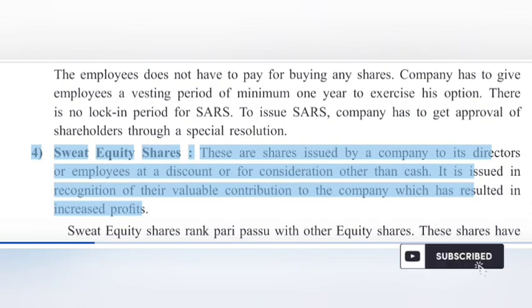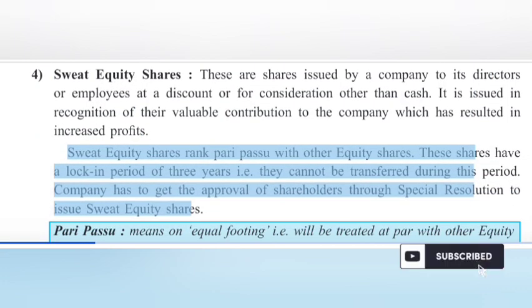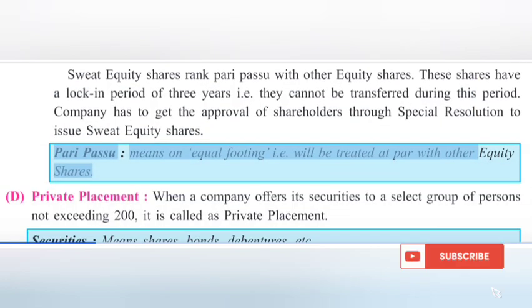4. Sweat equity shares. These are shares issued by a company to its directors or employees at a discount or for consideration other than cash. It is issued in recognition of their valuable contribution to the company which has resulted in increased profits. Sweat equity shares rank pari passu with other equity shares. These shares have a lock-in period of 3 years, i.e. they cannot be transferred during this period. Company has to get the approval of shareholders through special resolution to issue sweat equity shares. Pari passu means on equal footing, i.e. will be treated at par with other equity shares.